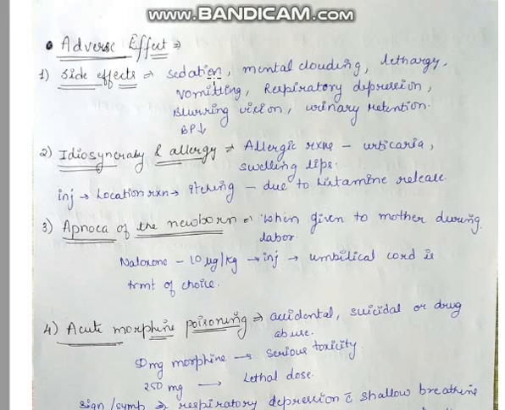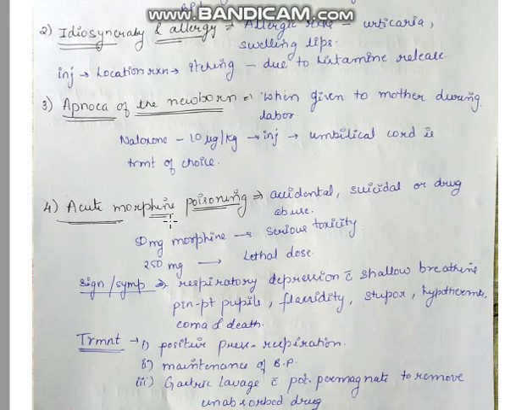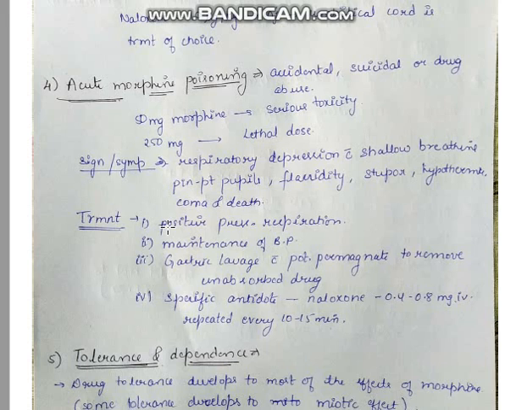It can occur when given to the mother during labor. For example, naloxone 10 microgram per kg injection can be given in the umbilical cord, and is the first treatment of choice. The next adverse effect is acute morphine poisoning, if it has been taken accidentally, suicidally, or in a drug abuse case.